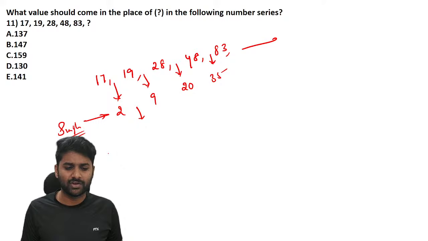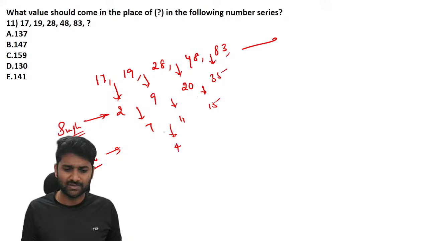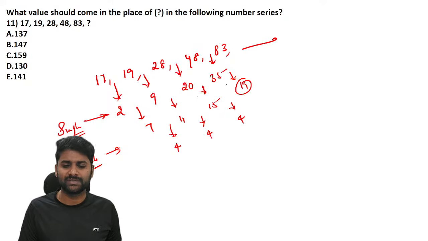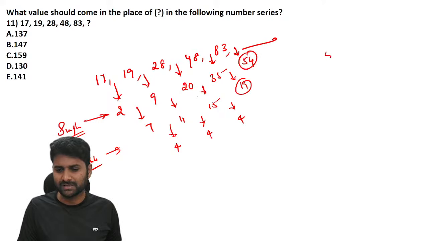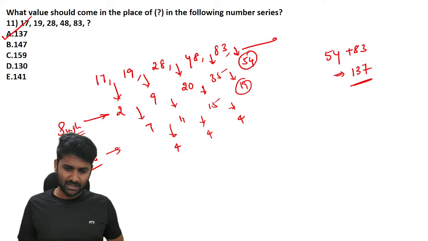If you did not find any logic, let's go for one more difference. Maybe you will get the logic. The differences are 7 units, 11 units, 15 units. You can check here, the difference is 4 units, 4 units, again 4 units. Now you should add 19 units. So 35 plus 19 is 54, and these 54 units add to 83. So the answer is 137. Hope it's clear.